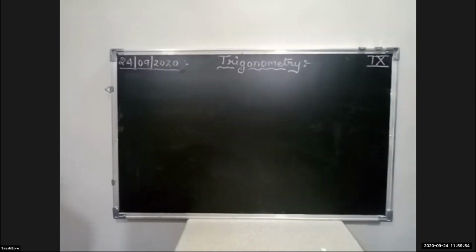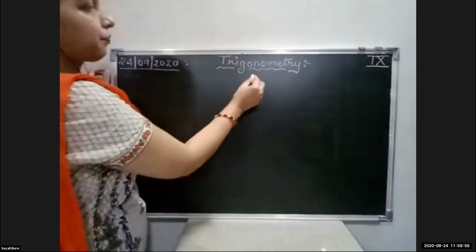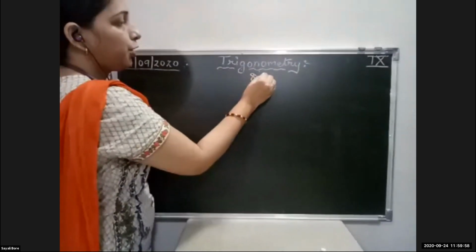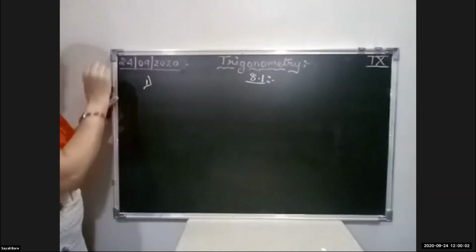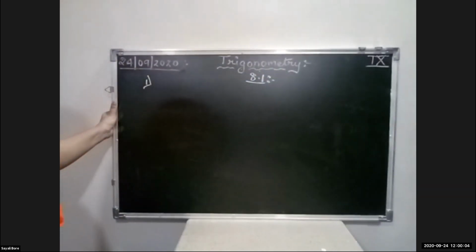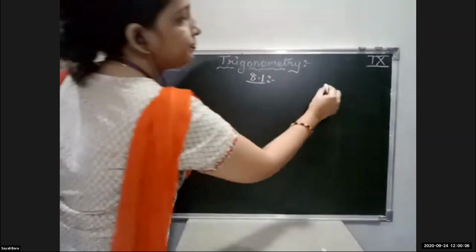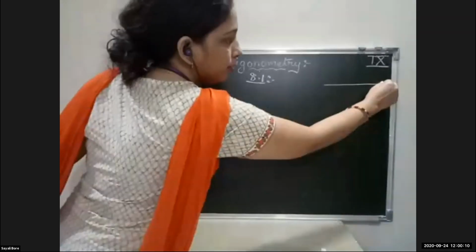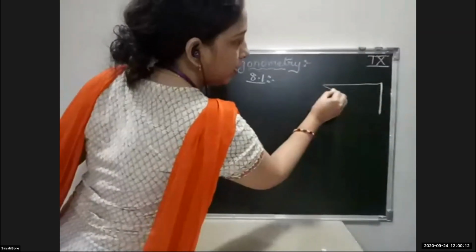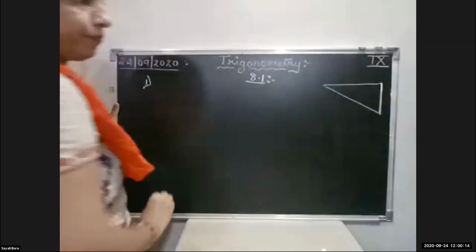First question, 8.1, question number 1. I'll draw the diagram. Triangle. As I told you, the position of the angle will not remain the same.